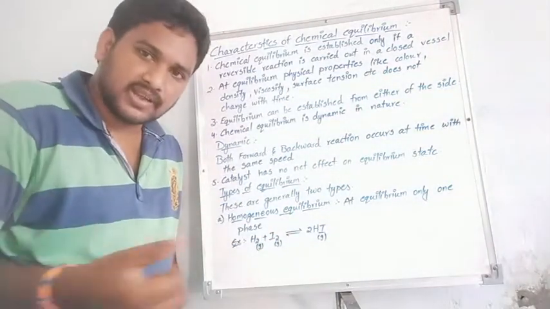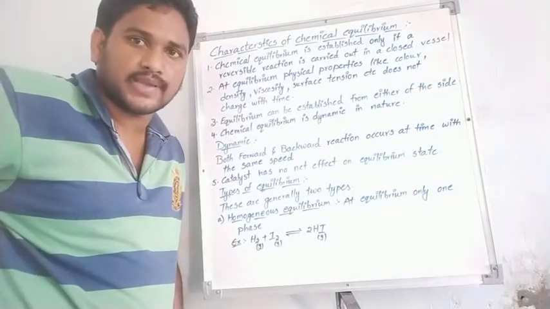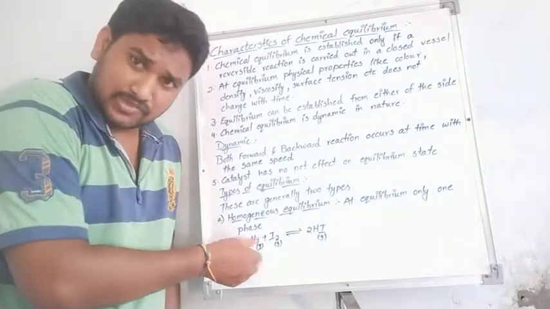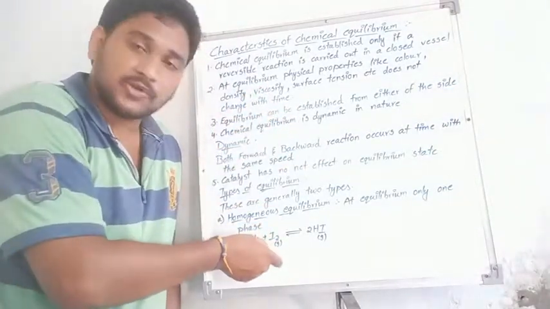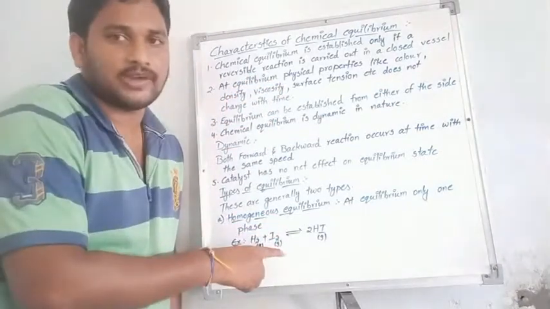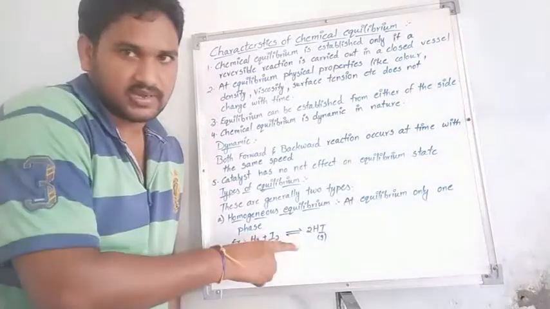Students, one example given is H2 plus I2 giving 2HI. H2 is hydrogen gas, I2 is iodine gas, giving 2HI.